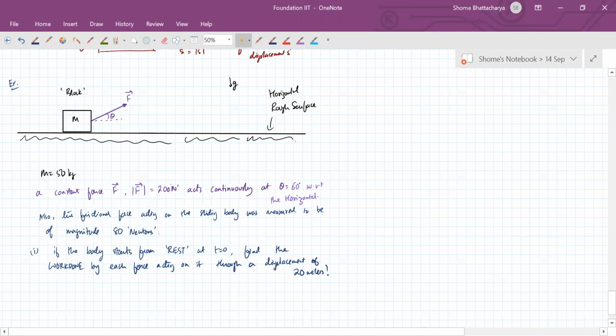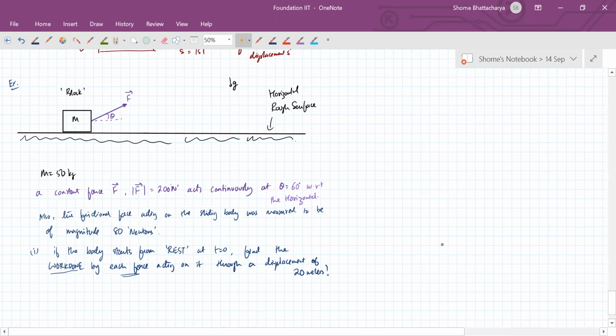Okay. So what we have to do is find the work done by each of the forces. There are a number of forces acting on the body. So we have to first find out how many forces are acting and what all those forces are, what their directions are, what their magnitudes are.